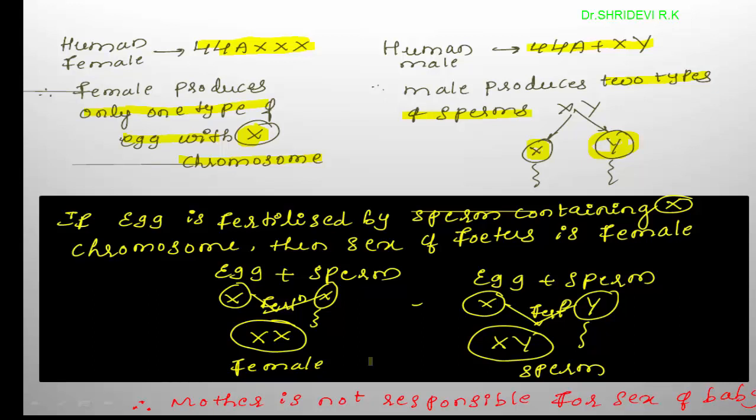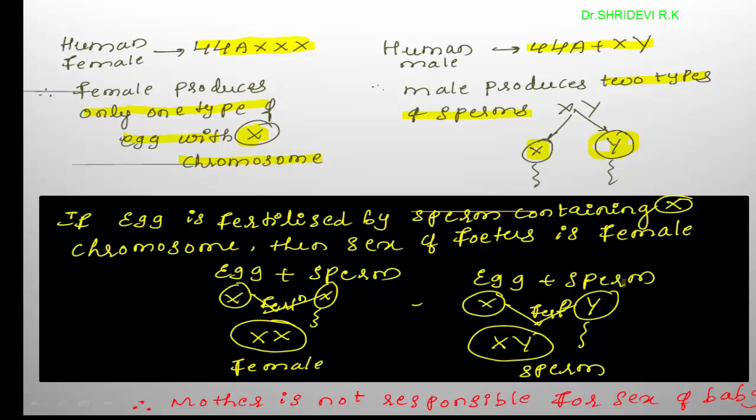This is one option. If the egg is fertilized by the sperm carrying the Y chromosome, then after fertilization the combination of chromosomes is X and Y, and this gives rise to the formation of a male. Therefore, here the egg is not important because the egg carries only the X chromosome.